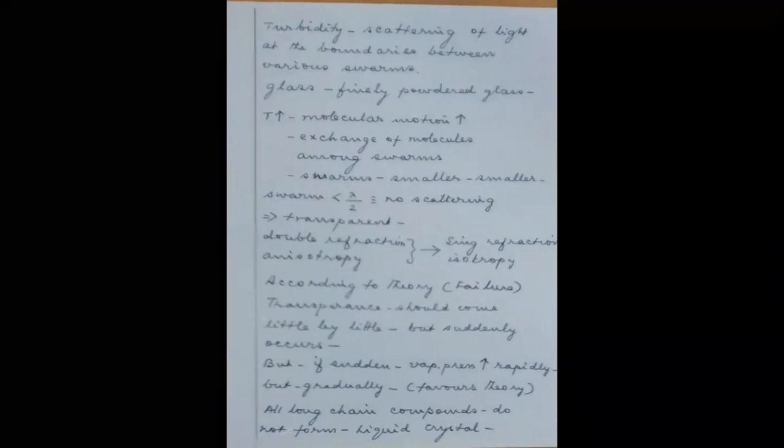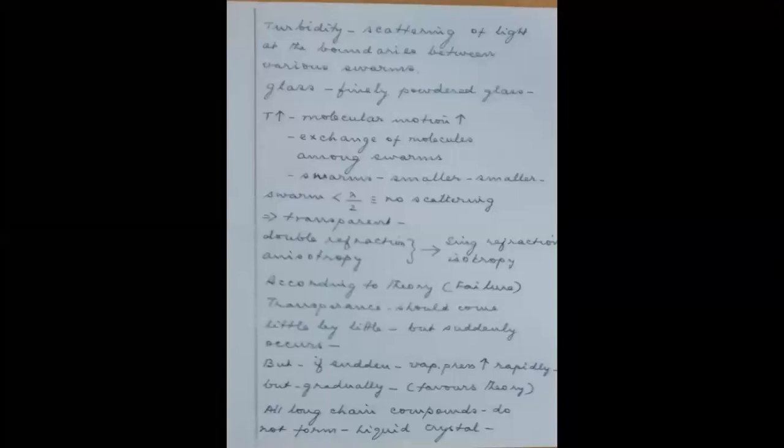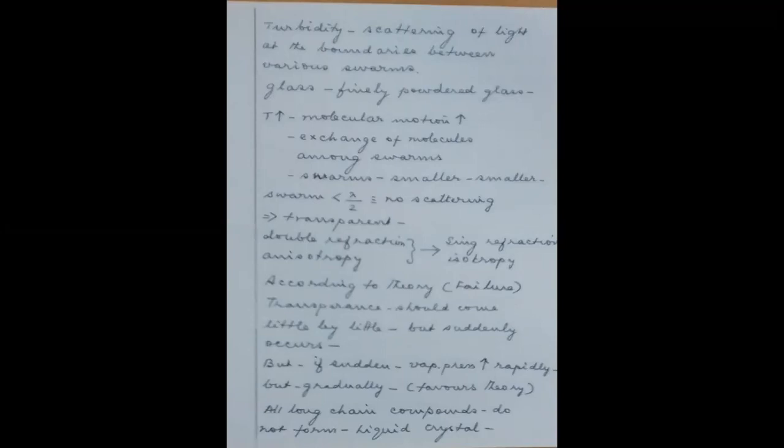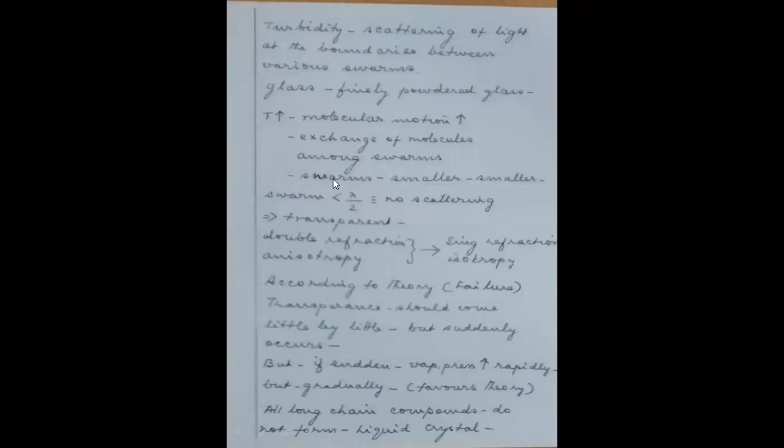But there is a failure. There are two important ideas. In one idea, the theory is a failure. Another idea favors the theory. What is that one idea? Suppose when I am raising the temperature, slowly molecular exchanges are taking place among the swarms. Means what will happen? Slowly the turbidity will disappear. The disappearance of the turbidity will be very slow, because slowly the molecules are getting added to the neighboring swarm and the swarm size is decreasing, and finally the swarm completely vanishes.